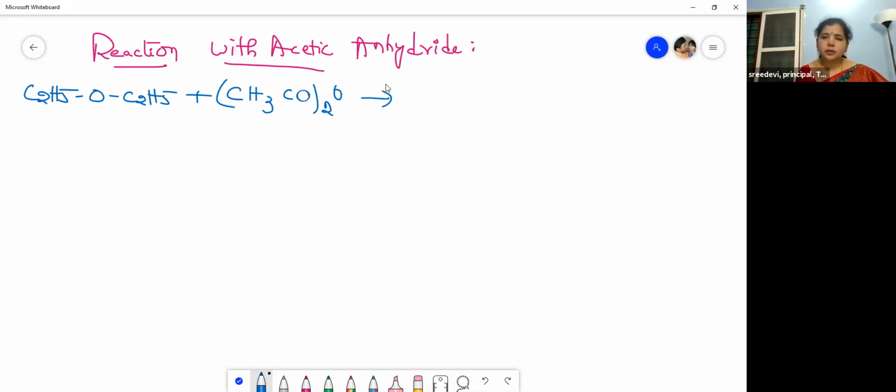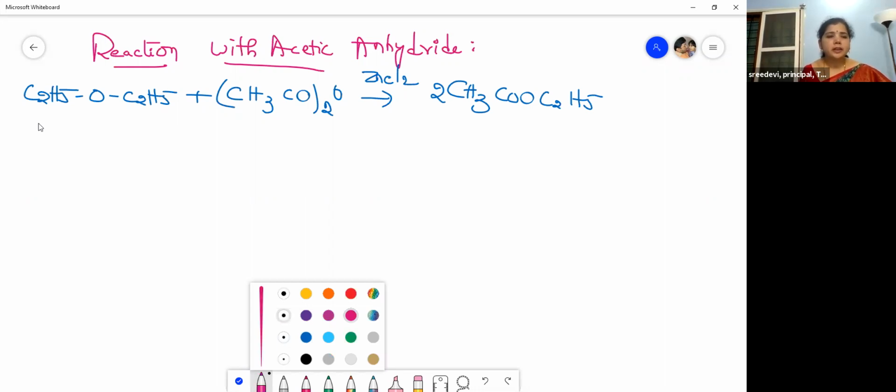This reaction takes place in the presence of anhydrous zinc chloride, right? So you will get ethyl acetate, CH3COOC2H5. How many moles? 2 moles of ethyl acetate you will get here.